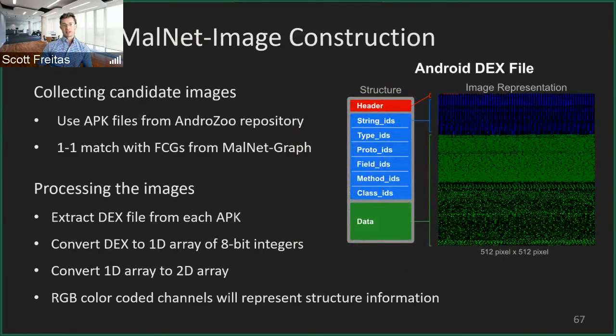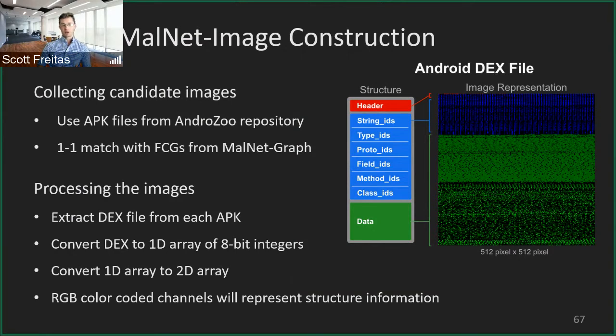So the first task here is to construct MalNet-Image. This begins by collecting the candidate images. We can reuse the Android APK files downloaded from the Android repository for MalNet-Graph. The benefit here is we'll have a one-to-one match with the function call graphs for MalNet-Graph, meaning each image will match a function call graph. Now that we have the Android APKs, we have to do different preprocessing steps to process these APK files into an image representation. First, we extract the DEX file from each Android APK, which we think of as the executable bytecode of the APK package itself.